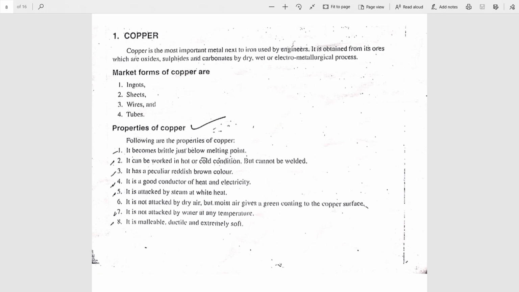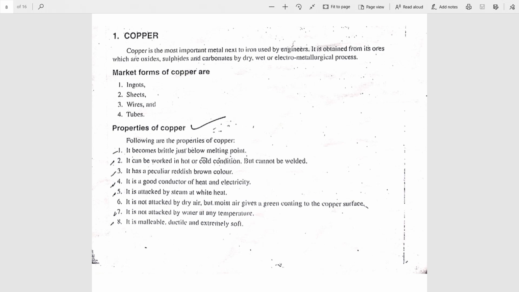Next, it is attacked by steam. It is not attacked by dry air, but moist air gives green spots or stains on the surface of copper. You may observe that. It is not attacked by water.